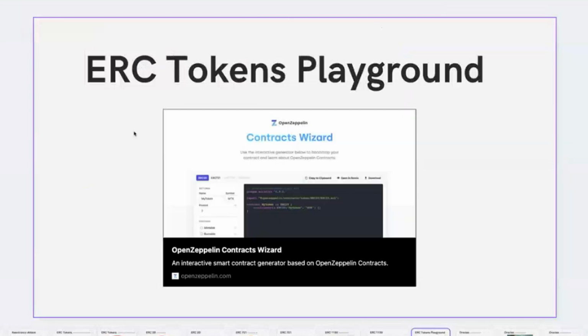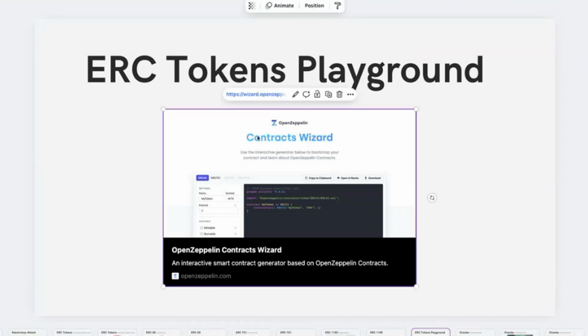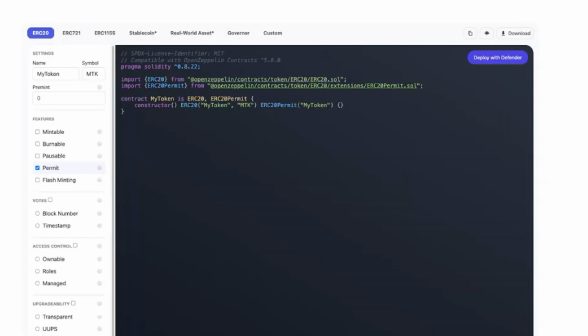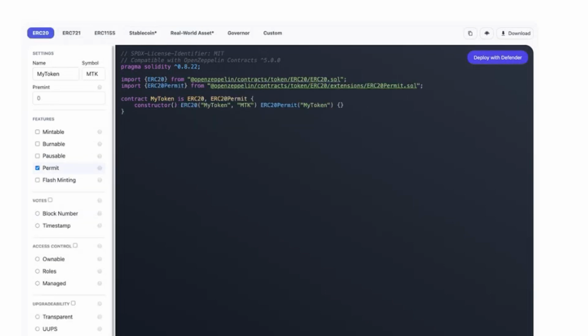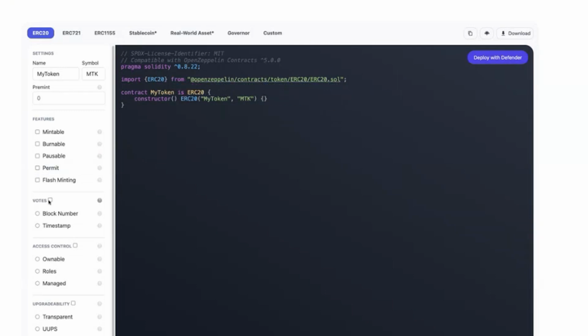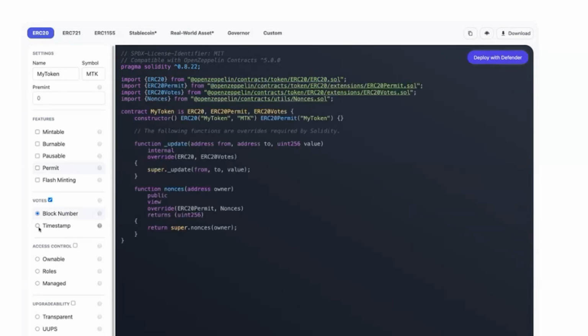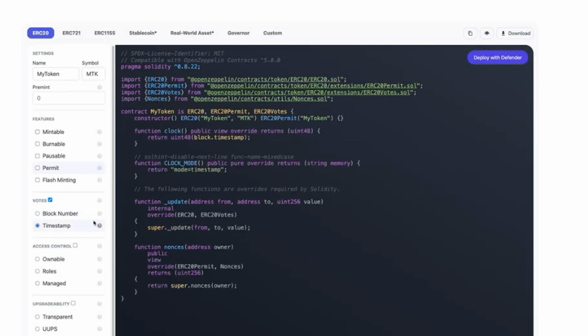Last thing, there are solutions that exist like playgrounds, so that you don't have to manually think of all this by yourself. You can simply open, for example, OpenZeppelin's wizard playground, and based on your type of token, you can define what functionalities and extensions it has. For example, you can define an ERC20 that has the votes functionality like we saw, but instead of block number based, it's timestamp based. So each checkpoint is based on a timestamp, in that case the block timestamp instead of the block number.